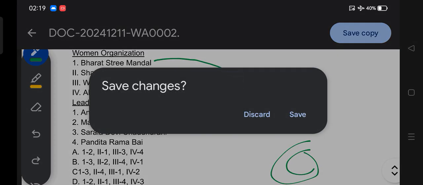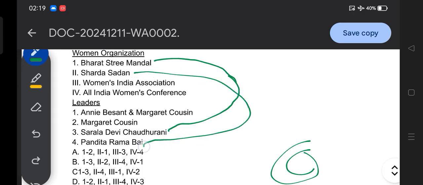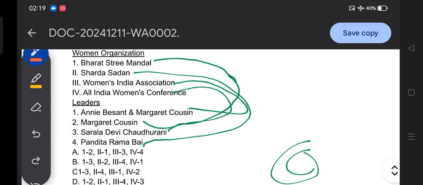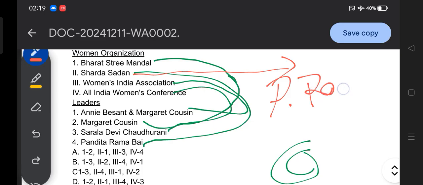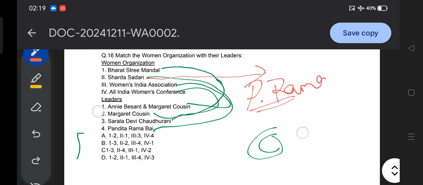Bharat Stree Mandal is related to Sarala Devi Chaudhurani. Sarada Sadan, you all know, is Pandita Ramabai. Women India Association is related to Annie Besant and Curzon, and All India Women Conference is related to Margaret Curzon. So it's my humble request that you remember Sarada Sadan by Pandita Ramabai. It's a very important piece of information for your examinations.